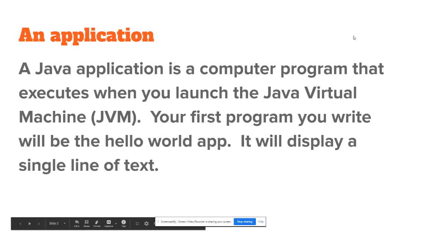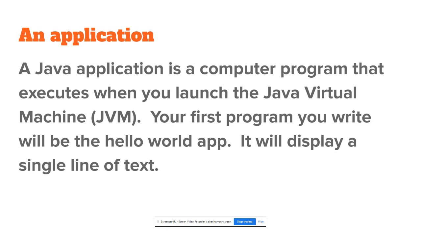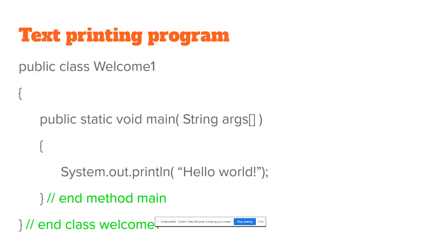Introduction to Java Applications. A Java application is a computer program that executes when you launch the Java Virtual Machine, the JVM. Your first program you write will be the Hello World app, the welcome one. It will display a single line of text.